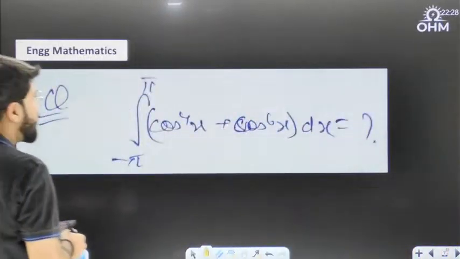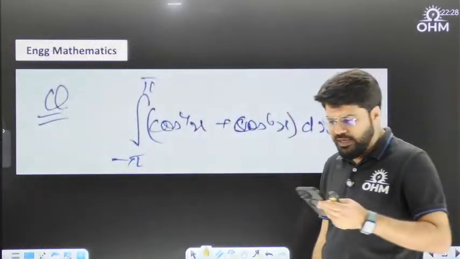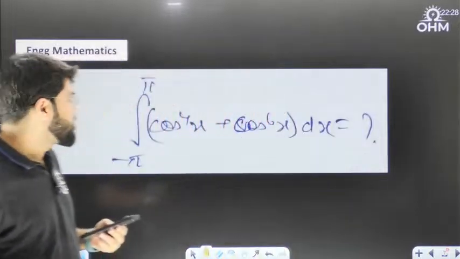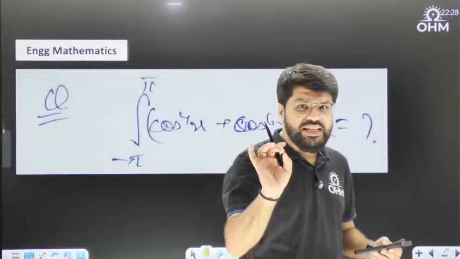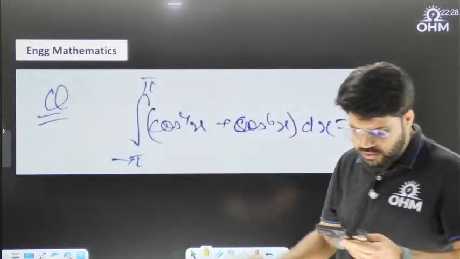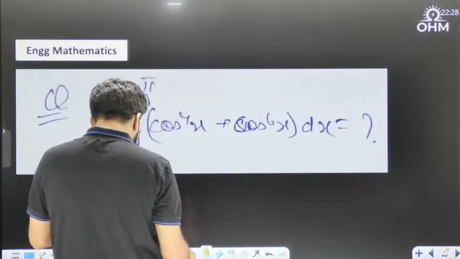Coming here, the Wallis integral is the best thing to take up, or the second option would be the beta function. So let's take it here. But for the Wallis integral, the limit should be 0 to pi by 2. That is the thing you have to take. So let's take it out.